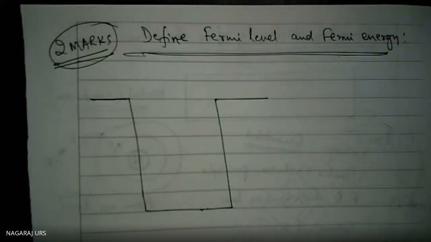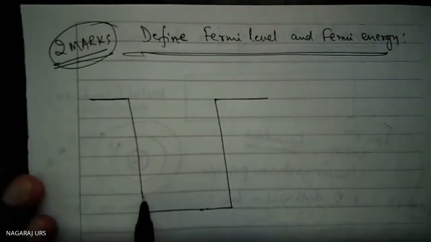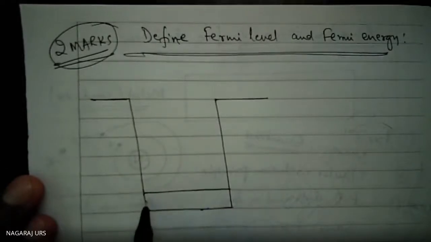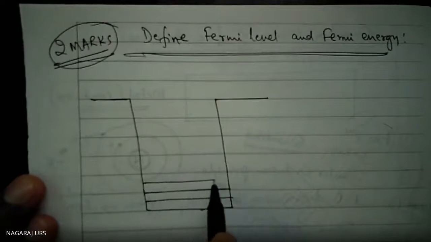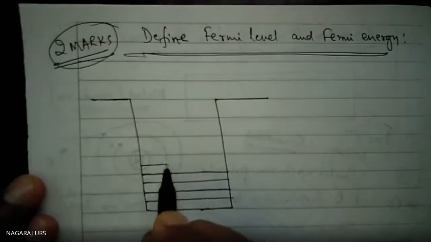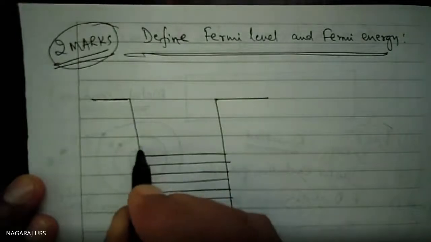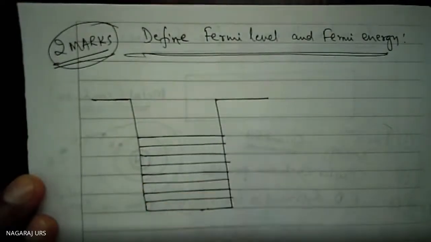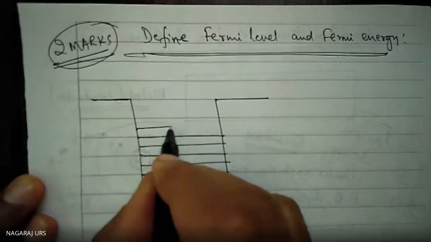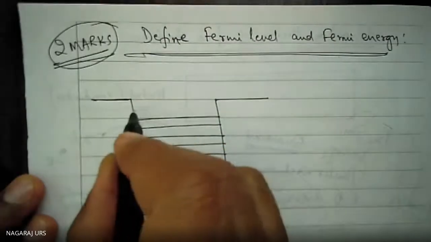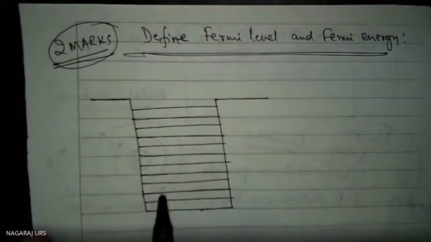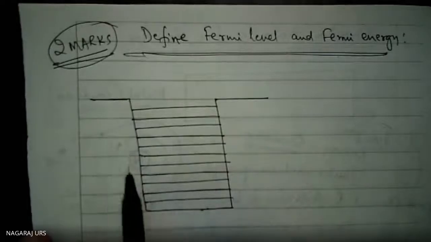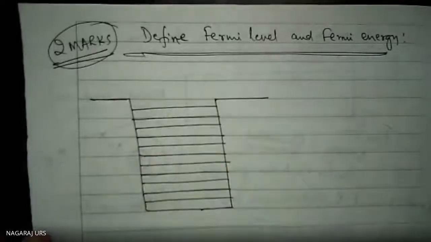The Fermi level or Fermi energy means here there are so many energy levels. One energy level, another energy level, like this there are so many energy levels packed up here, just like your classroom. Understood? A classroom is filled with benches. So here also, if I am considering electrons, they are having energy states. So many energy levels are present here.